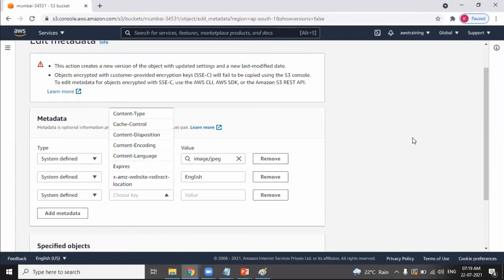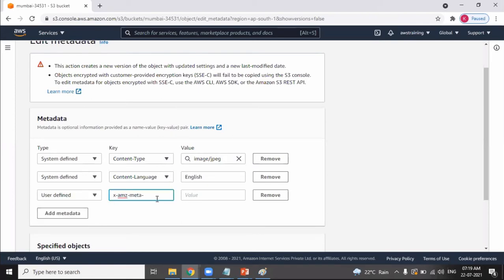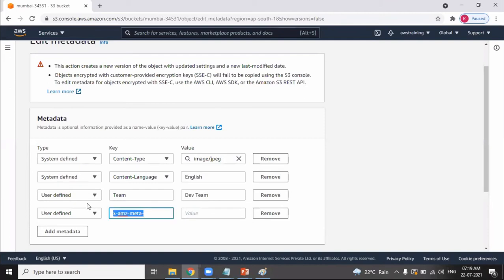So in system defined type, the keys are predefined, whereas in user defined, both the keys are also user defined. So I can write used by team. Let's say you can say it as this object is used by development team. I can go for again user defined. I can mention it as project, and I can say that it is used by client, and this is used by, let's say, PayPal is one client who runs on AWS.